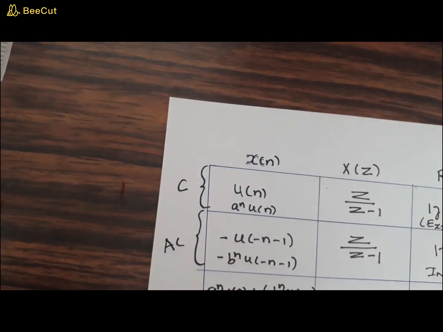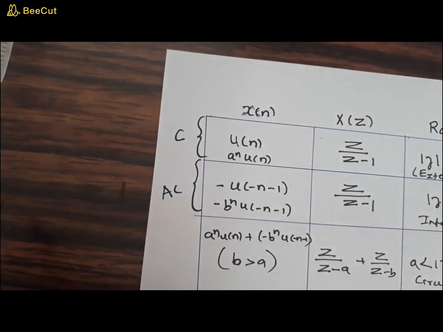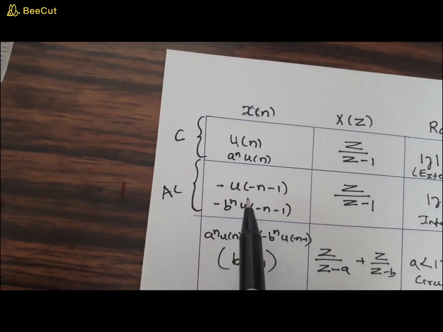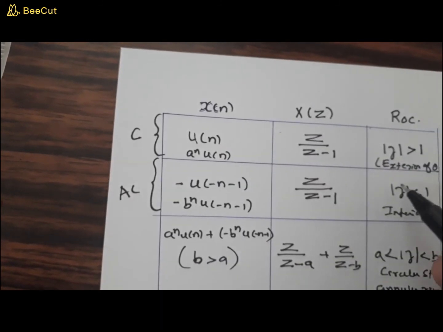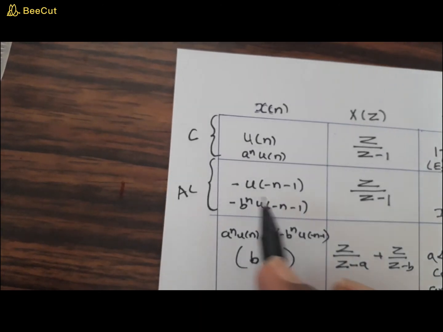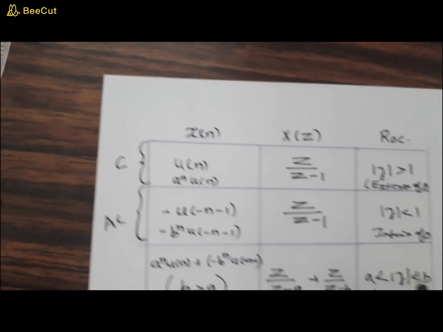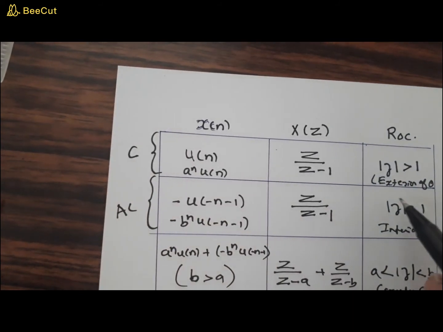A non-causal signal is a signal defined only in the negative half. For such signals, the ROC will always be an interior portion of a circle. That circle's radius is determined by the parameters or constants. So if it is an anti-causal signal, the region of convergence will be interior to the circle.